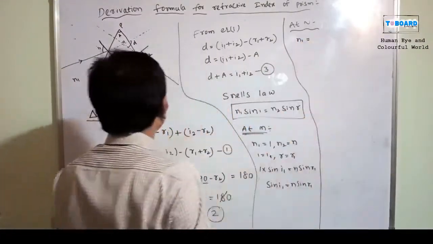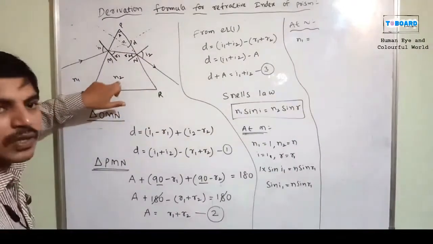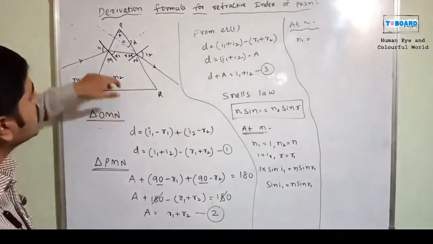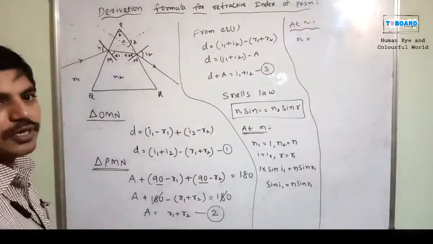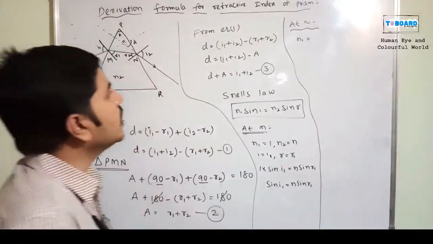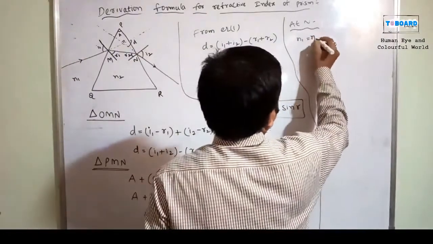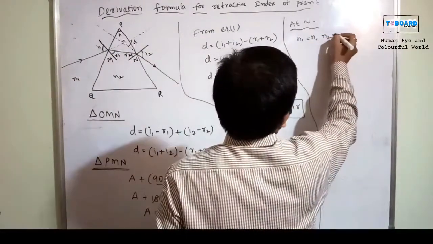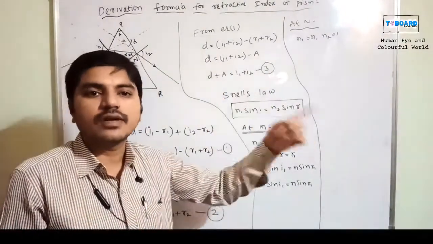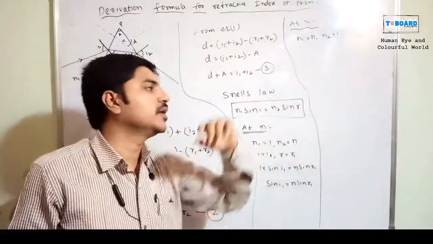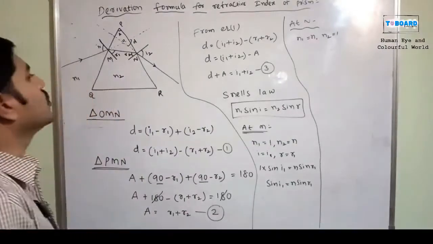Here it is N1, not N2, because the light will start in this position now, so N1 is equal to n. And N2 is equal to 1, because it will enter the second medium, which has refractive index 1, since it enters into air. So N2 is equal to 1.